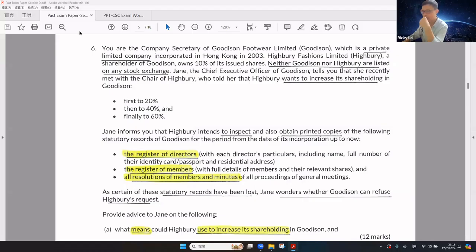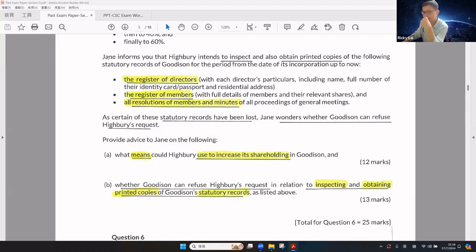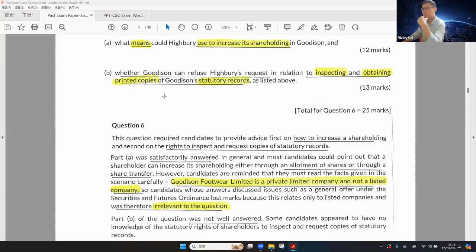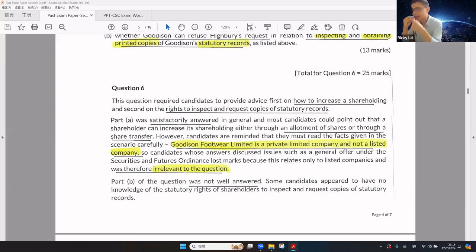So the first part focuses on A, and this part focuses on B. The question is quite straightforward regarding how to increase the shareholdings, and the right to make inspection and require copies of the statutory records. Part A is very good. Overall, there are 2 ways to increase the shareholding: one is allotment of shares and the other is transfer of shares.